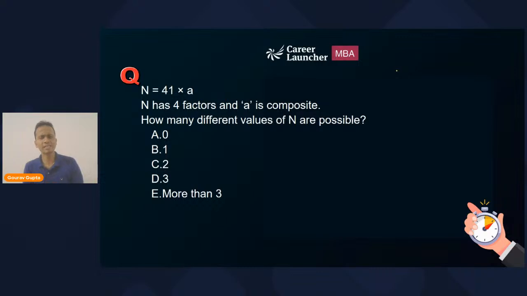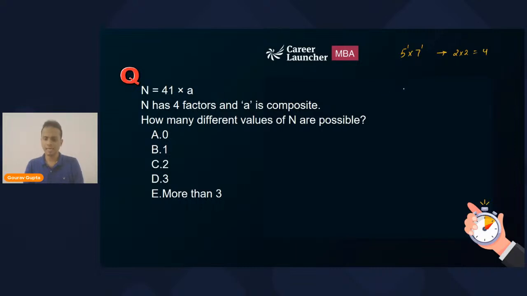I'll be writing some numbers and I want you to give me the number of factors of that number. Let's say the number is 5 multiplied by 7. What will be the number of factors of this number? 5 power 1, 7 power 1. What will be the number of factors of this number? Quickly. Keep writing, all of you. Absolutely. So the number of factors of this number will be 2 multiplied by 2, that is 4.